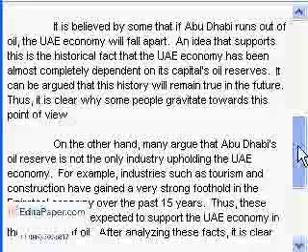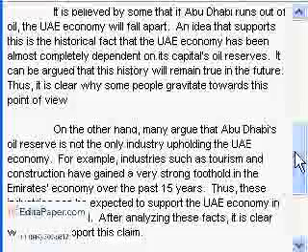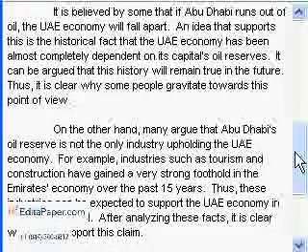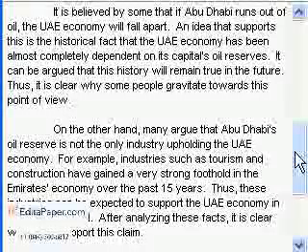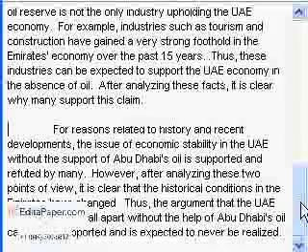On the other hand, many argue that Abu Dhabi's oil reserve is not the only industry upholding the UAE economy. For example, industries such as tourism and construction have gained a very strong foothold in the Emirates economy over the past 15 years. Thus these industries can be expected to support the UAE economy in the absence of oil. After analyzing these facts, it is clear why many support this claim. For reasons related to history and recent developments, the issue of economic stability in the UAE without the support of Abu Dhabi's oil is supported and refuted by many.